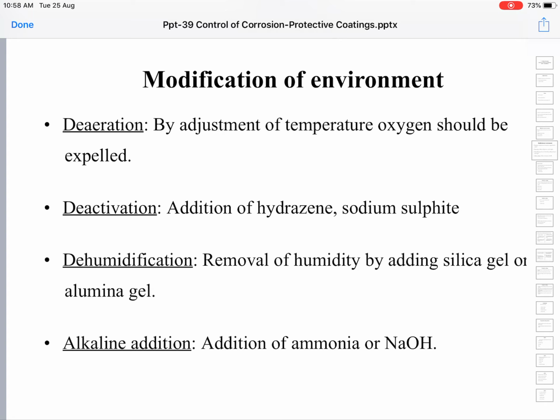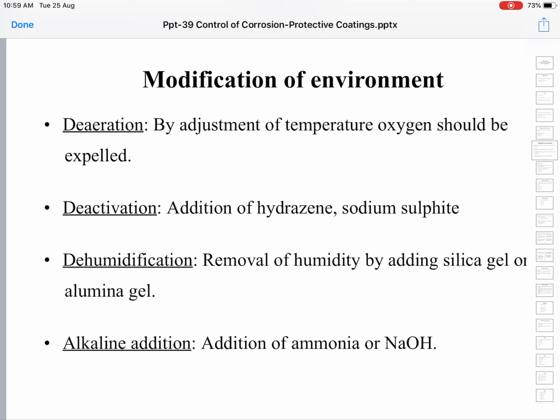This silica gel absorbs the water, humidity or water vapor present in the air, and because of that, these pieces of chewing gum will not turn moist. So silica gel or alumina gel can be used for dehumidification of the metal.